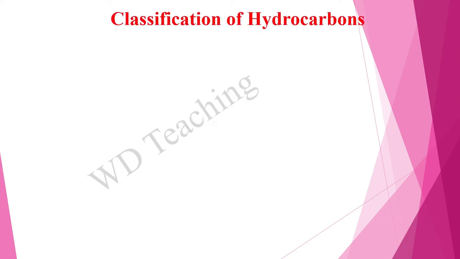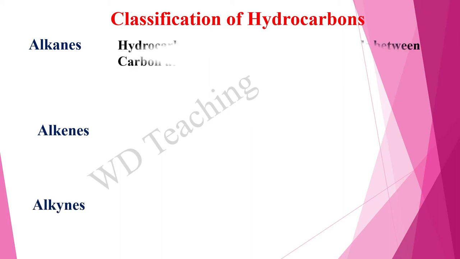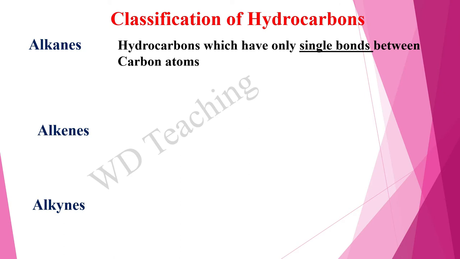How to classify hydrocarbons? Hydrocarbons can be classified as alkanes, alkenes, and alkynes. Alkanes mean hydrocarbons which have only single bonds between carbon atoms, when shown as a structure like this.